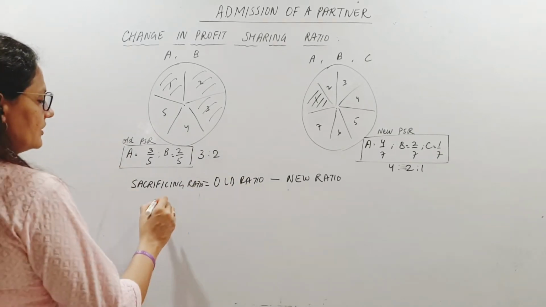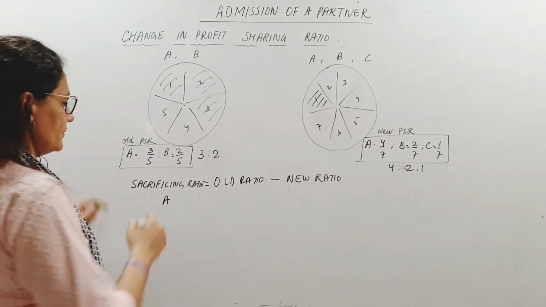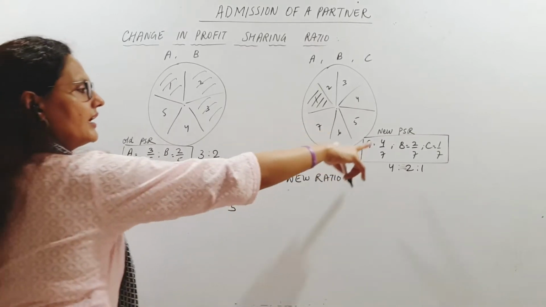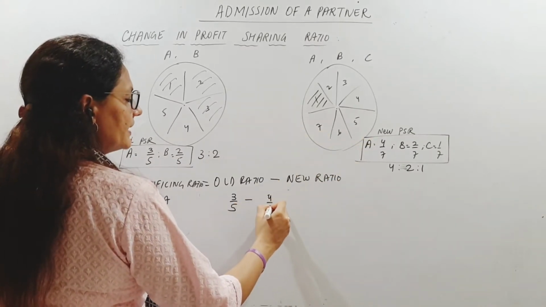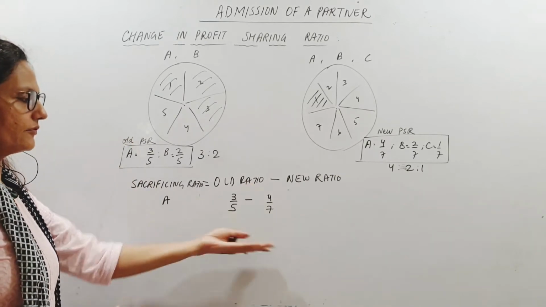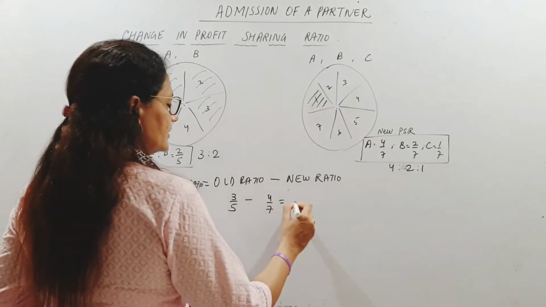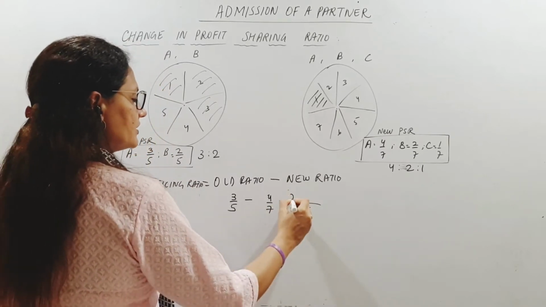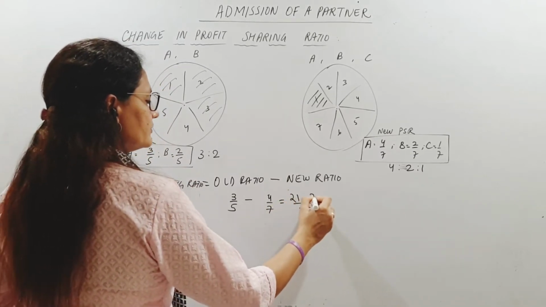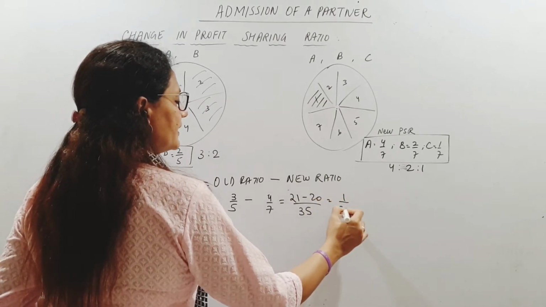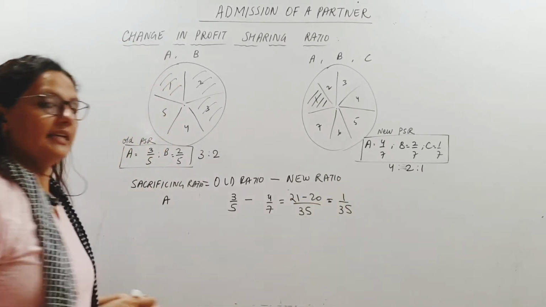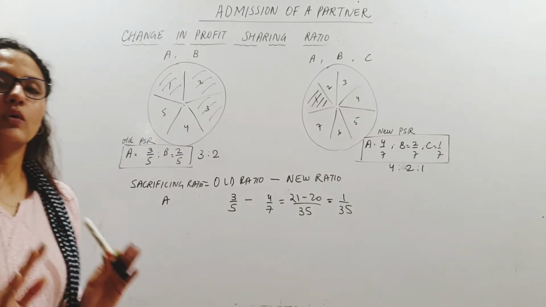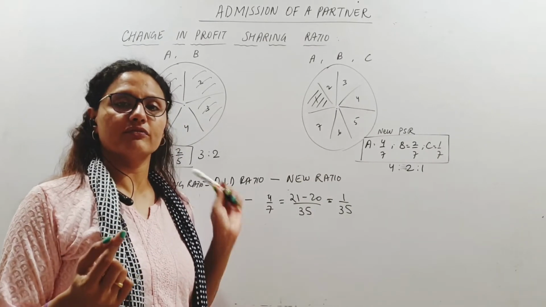So let us see the old ratio. Let us see for A individually. What was A's old ratio? 3/5, and now his new ratio is 4/7. So I subtract 4 by 7 from 3 by 5. Simple LCM, 35. 7 into 3, 21 and 5 into 4, 20. So 1 by 35. This is what A is sacrificing and giving away to C. 1 by 35th share of the profit.